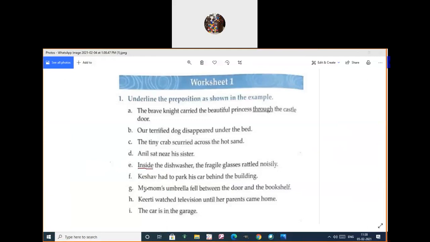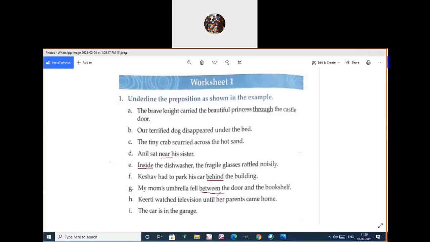The next one, F1. Cashew had to park his car behind the building. Behind, very good. Where did he park his car? Behind the building. Where? Very good. My mom's umbrella fell between the door and the bookshelf. So what is the answer there? My mom's umbrella fell where? Between. Very good, Guru Prasad.